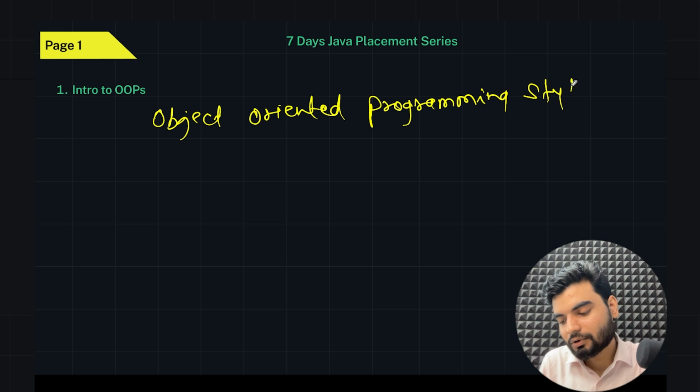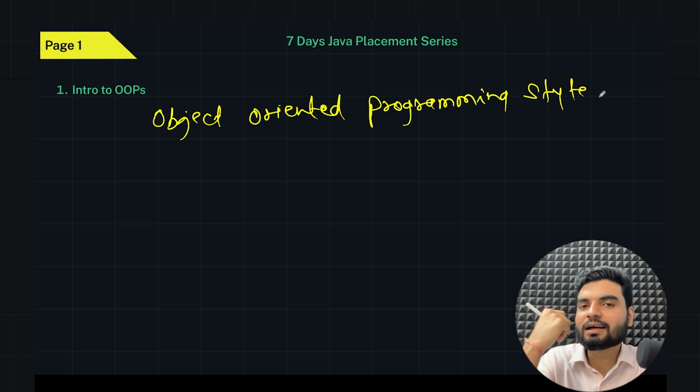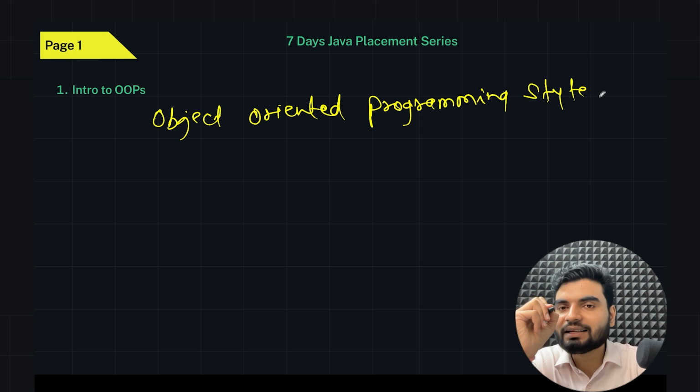So now the thing is, I have one story to tell, and we will learn with the help of that story. But anyway, what does it mean? If I ask you the simple meaning of this, you'll say it's where we drive everything with the help of objects. That is true only. So object-oriented programming style is something where you do everything with the help of objects. But object of what? Object of the class.